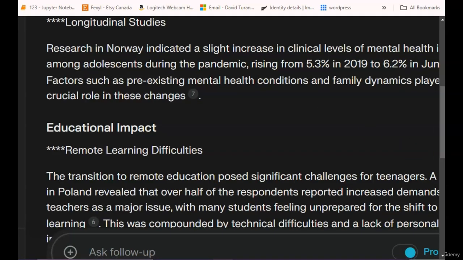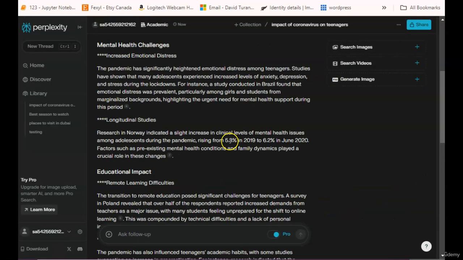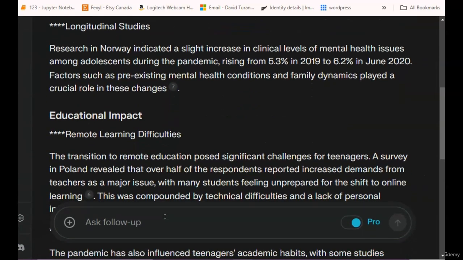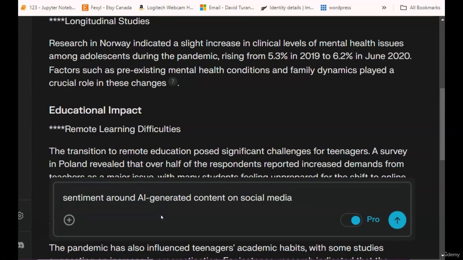Instead of manually going through each thread and comment, Perplexity AI does the heavy lifting, presenting a consolidated summary of the most relevant discussions. Let's try another example. Suppose you are researching the sentiment around AI-generated content on social media, and you want to restrict your search to Academic again. We'll input a query and see how it handles. Now let's type a query that says, sentiment around AI-generated content on social media. Enable this Pro feature and then click this arrow.